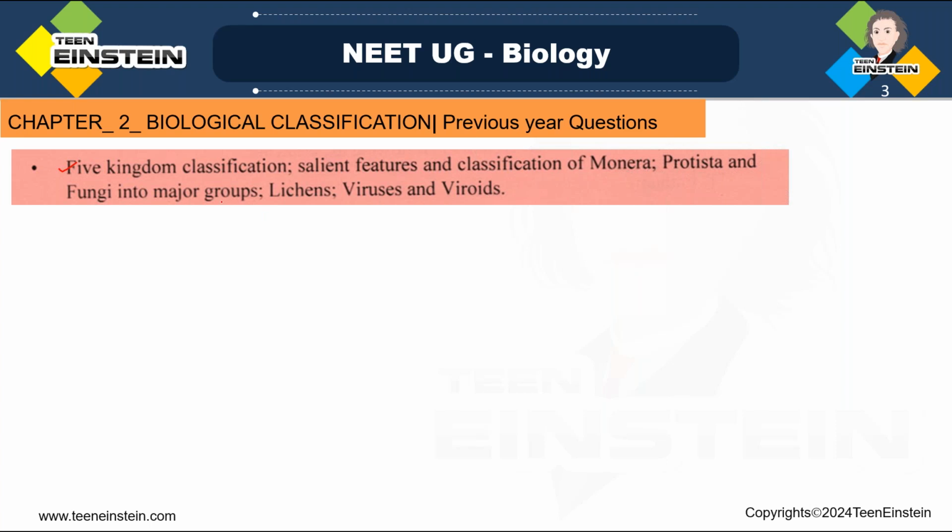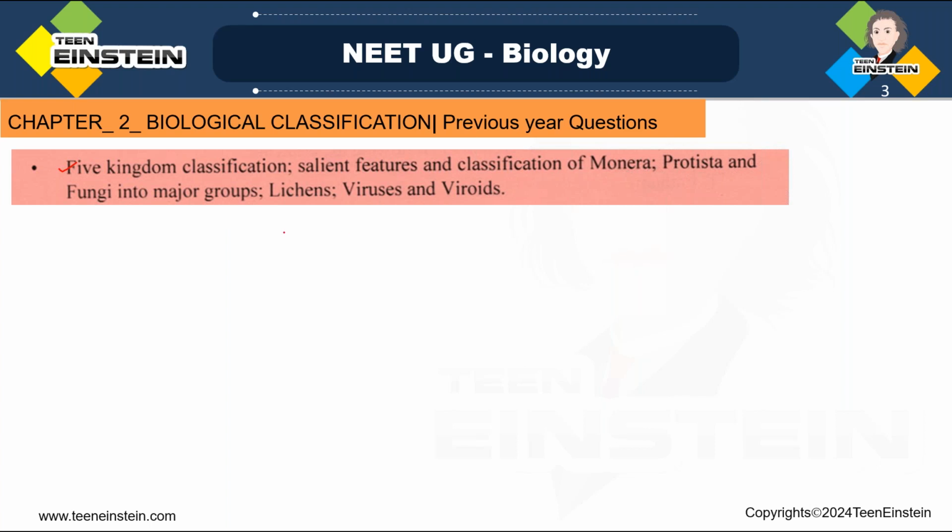What about the remaining two kingdoms, plant kingdom and animal kingdom? We have that in a separate chapter. As a separate chapter, both kingdoms you need to learn. So there we'll get more questions about that. And apart from that, you have to learn about lichens, virus, and viroids. So this is the syllabus.